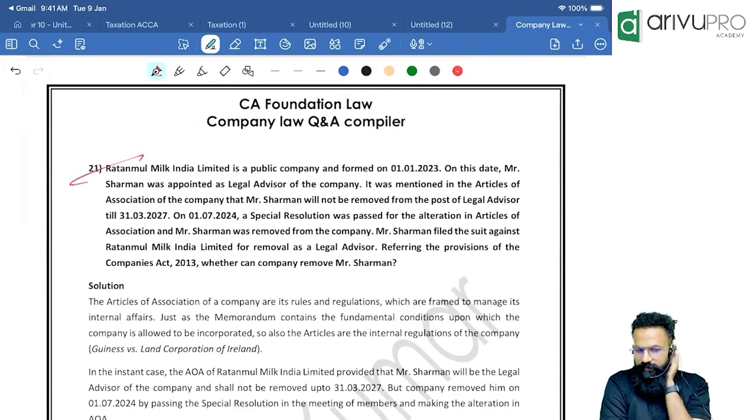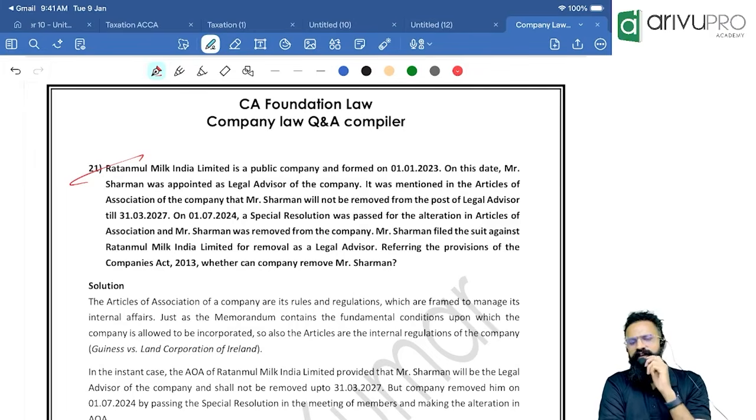Ratanmul Milk India Limited is a public company, and formed on this day Mr. Sharman was appointed as a legal advisor of the company. It was mentioned in the articles of association of the company that Mr. Sharman will not be removed from the post of legal advisor till 31st March 2027.